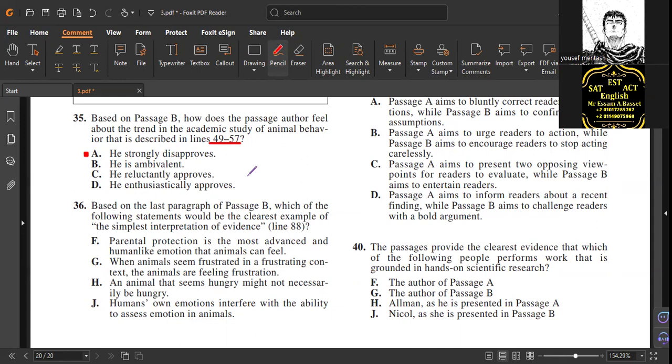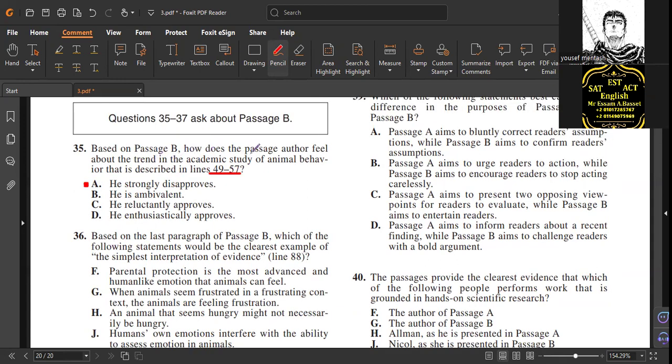I don't know. Now listen. This passage B, how does the passage author feel about the trend? We need attitude. In the academic study of animal behavior, that is described in these lines only. Let's go read. But we need information about what the author feels about the trend. What's his opinion? Disapprove, indifferent, confused, or he accepts something he does not like reluctantly, which means I approve something but I hate it. Or enthusiastically approve. Let's go find any evidence.